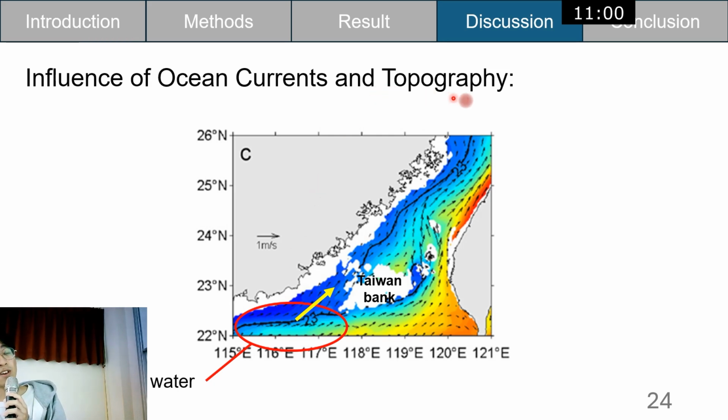And the topography, what I mentioned is because the Taiwan Banks is here, so this area is like a slide, and this current will push this nutrient-rich water and cold water up the slide into the study areas here. So it will cause the upwelling events here.